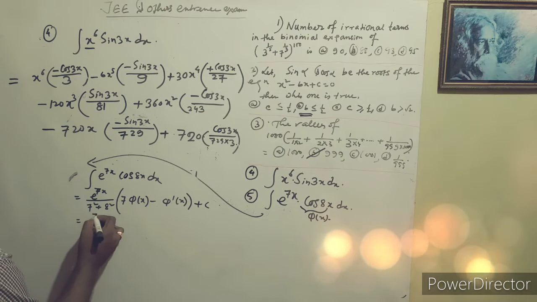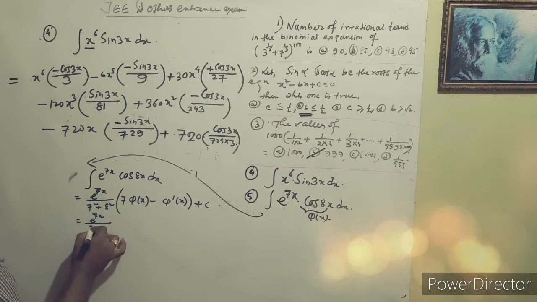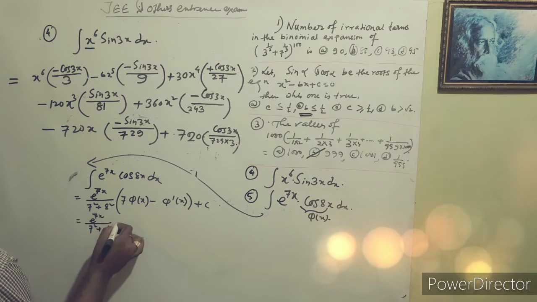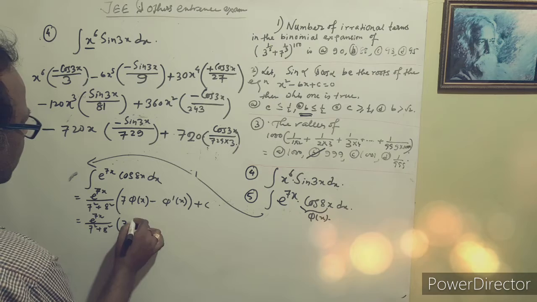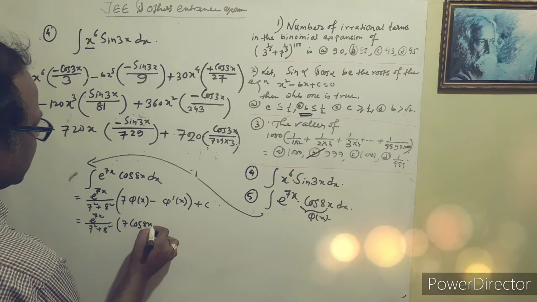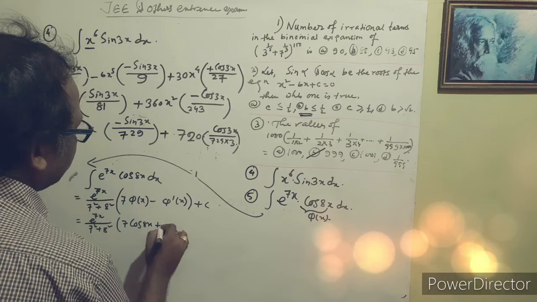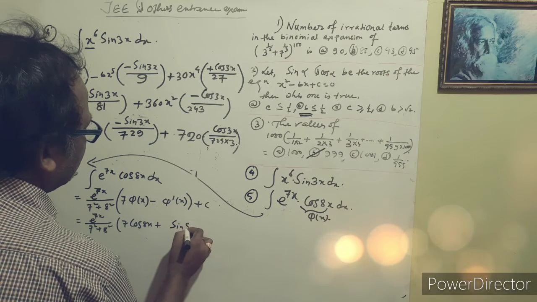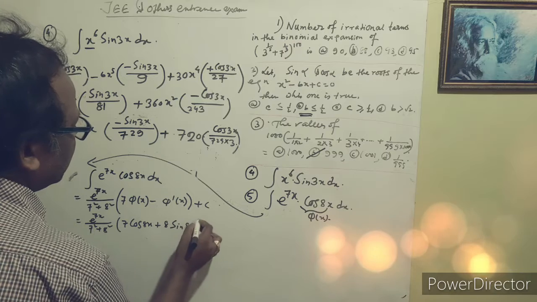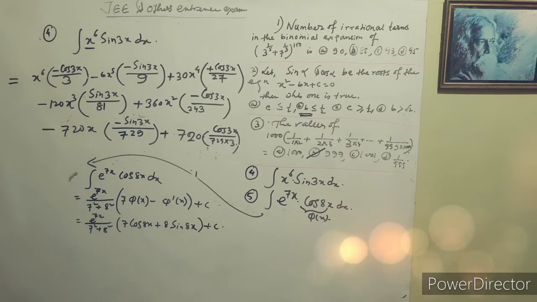So this is e to the power 7x by 7 square plus 8 square, into 7 cos 8x, and the differentiation of this is minus minus plus sin 8x, and here is 8, plus c. Actually this is the final answer. It has a formula, but the formula is very lengthy, so you have to learn this type of technique. Then we can easily get the answer.